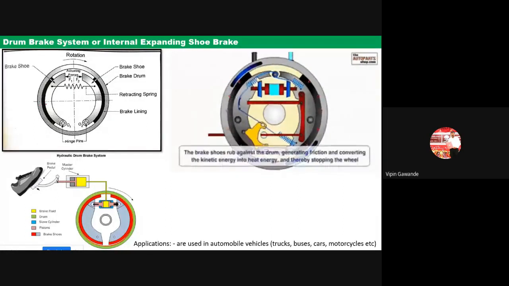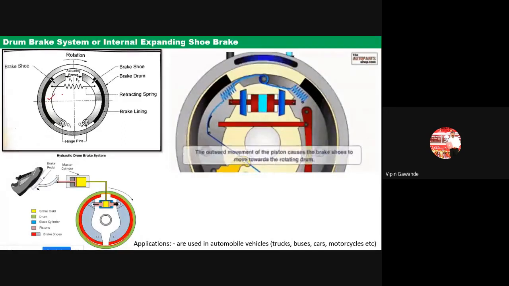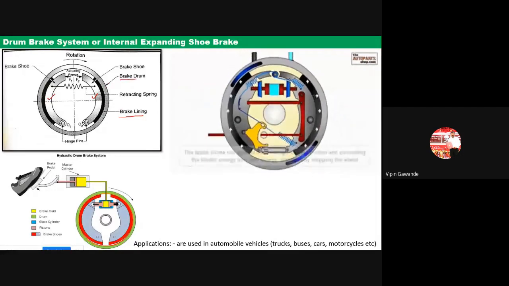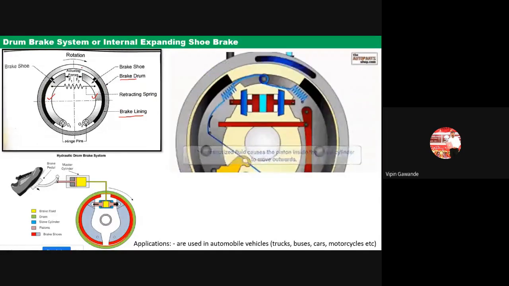So let us quickly revise this one. It is having two shoe brakes. One is on the left, another is on the right. After that, we have brake lining in between the brake drum and the shoe brake. Okay, and then afterward we have the wheel.